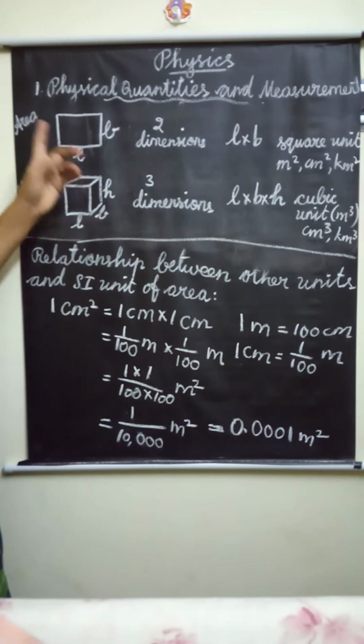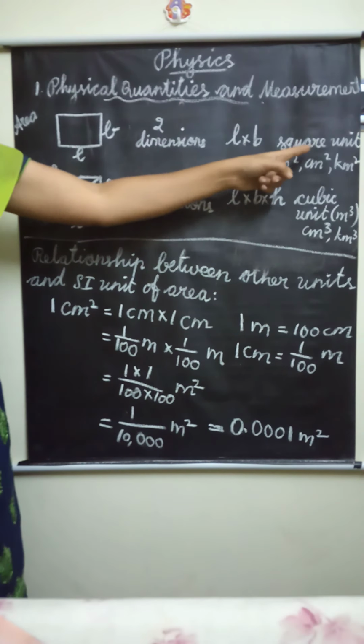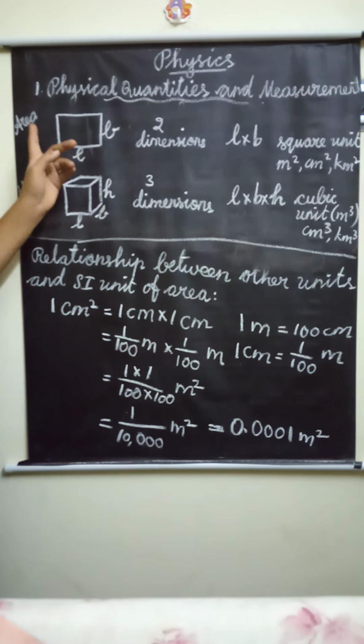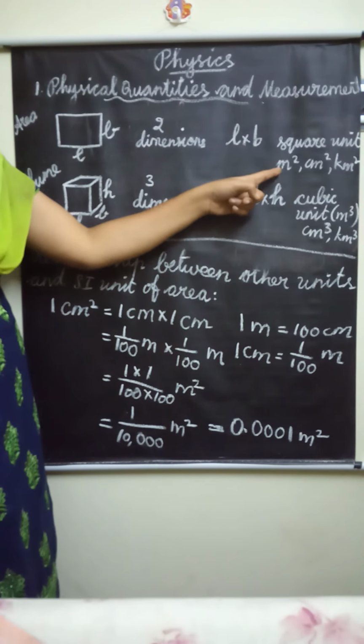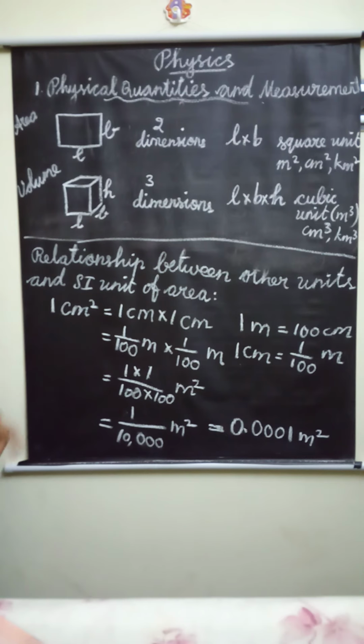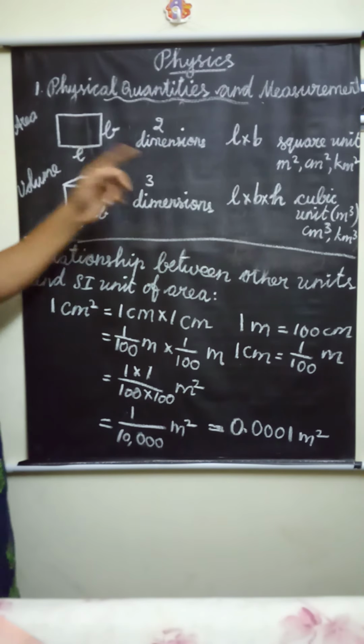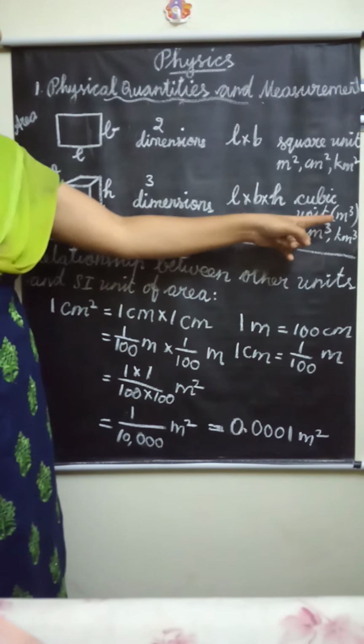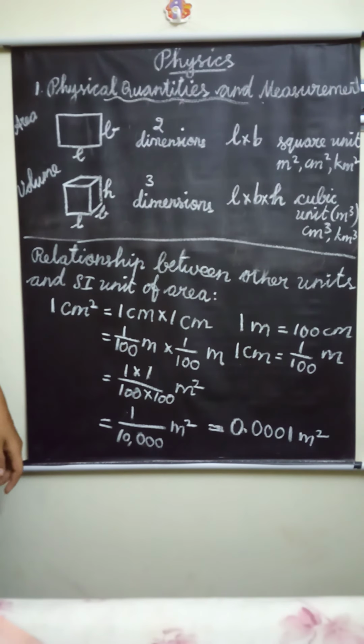What is the SI unit of area? Square unit. The SI unit of area is square unit, for example meter square, centimeter square and kilometer square. The SI unit of volume is cubic unit, that is meter cube, centimeter cube and kilometer cube.